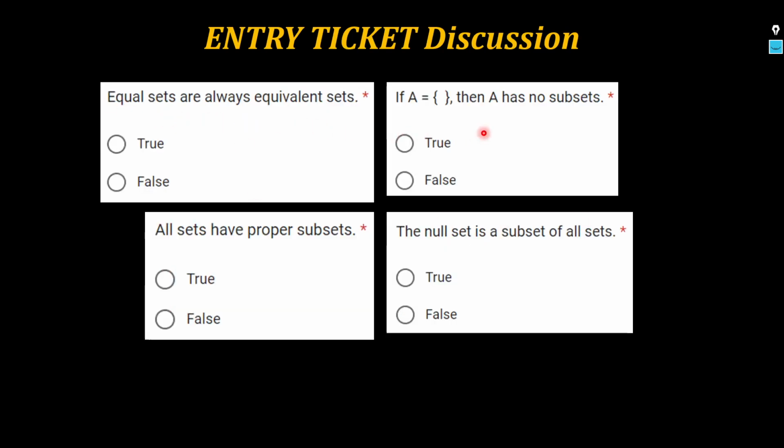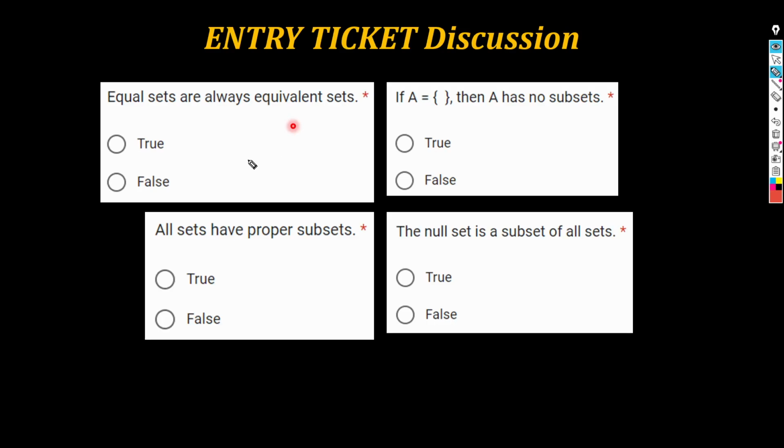Yan. Equal sets are always equivalent sets. Remember, pag sinabi natin equal sets, these are two sets or more sets that have exactly the same elements. Parehong-pareho. Okay? At parang nabanggit ito sa material din, no? Equal sets, kung parehong-pareho kayo ng laman, ibig sabihin, pareho din kayo ng bilang ng laman. And that's yung bilang ng laman. Remember, that is pertinent to equivalent sets. When we say sets are equivalent, they have the same cardinality. In other words, they have the same number of elements, regardless of what kind of elements they have. We're talking about the cardinality here.